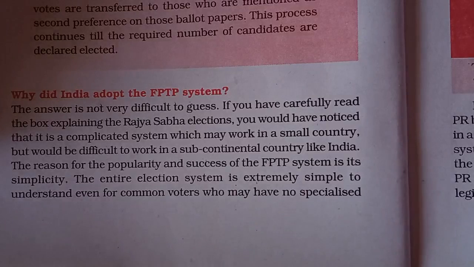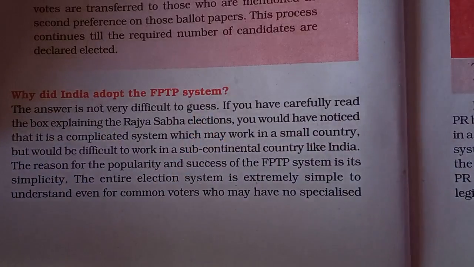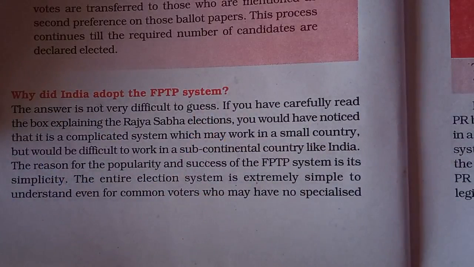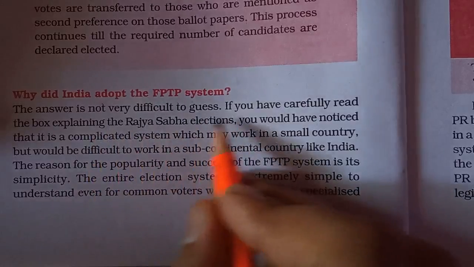Okay. So now let's see why India has opted for the FPTP system for the general elections of Lok Sabha and for the state legislative assemblies. The answer is not very difficult to guess.